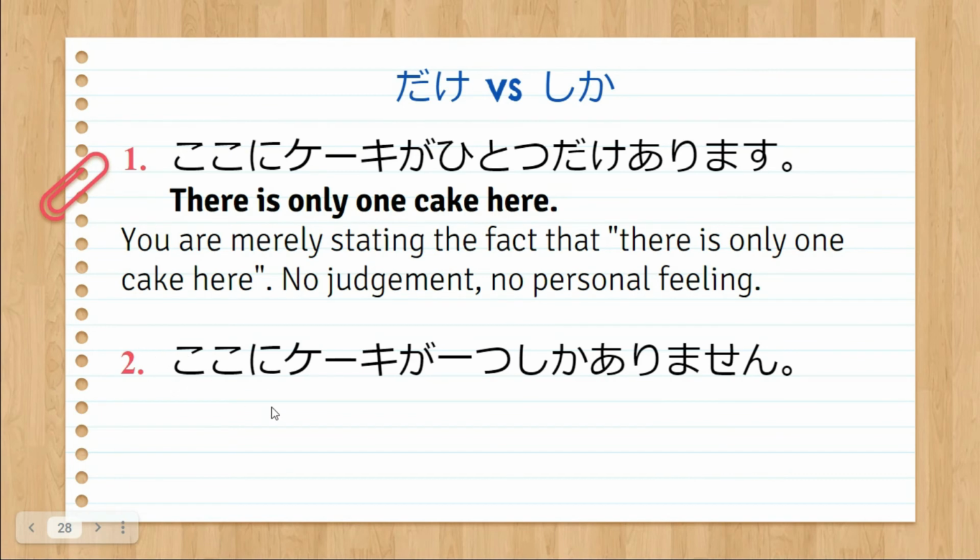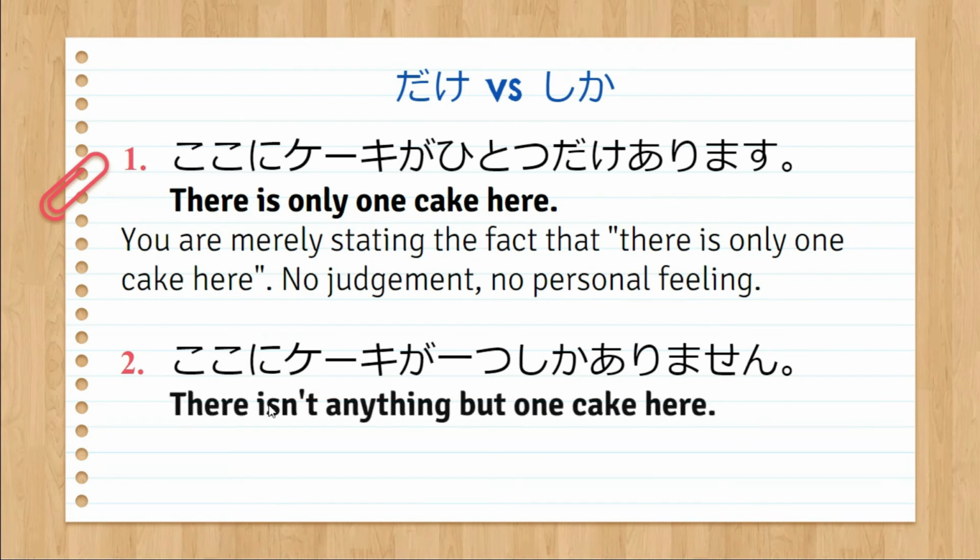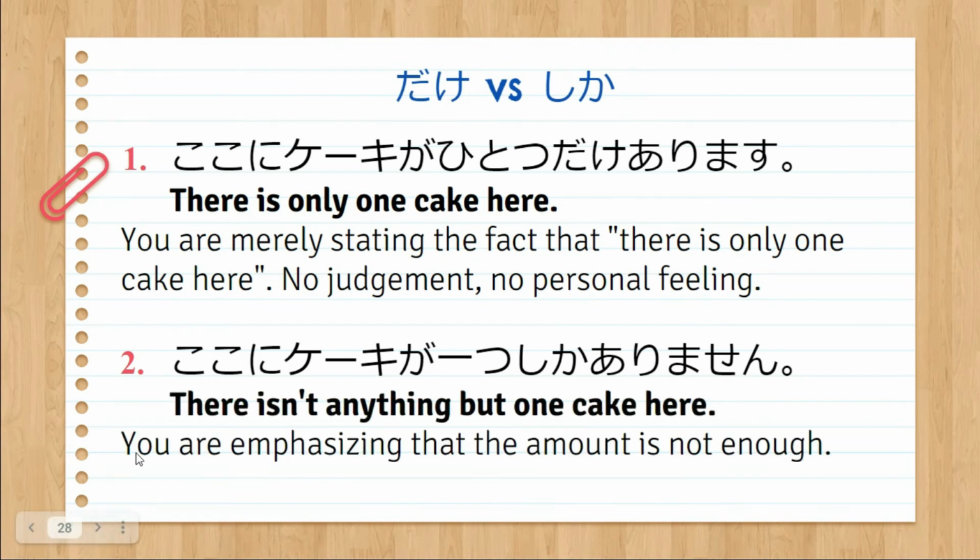But for this sentence, Koko ni keki ga hitotsu shika arimasen. There isn't anything but one cake here. You are emphasizing that the amount is not enough. Maybe you are too hungry and one cake is not enough. You'd like to eat like 5 cakes, but there is only one cake in that store. That's why you said there isn't anything but one cake here.